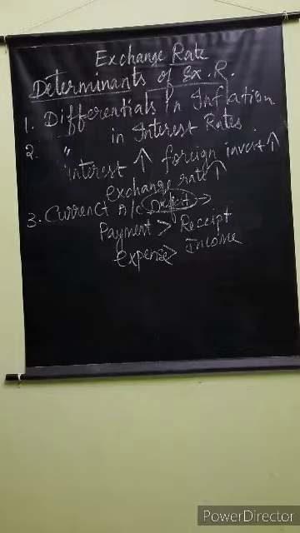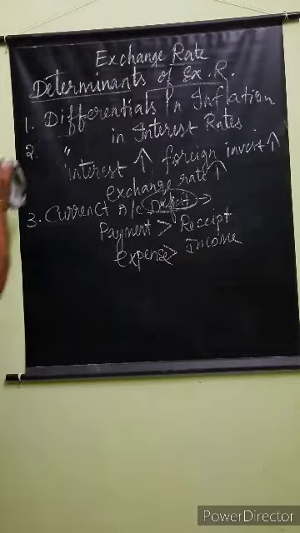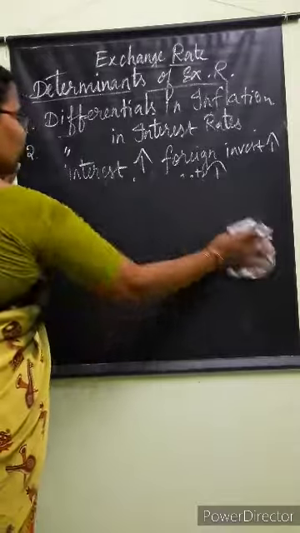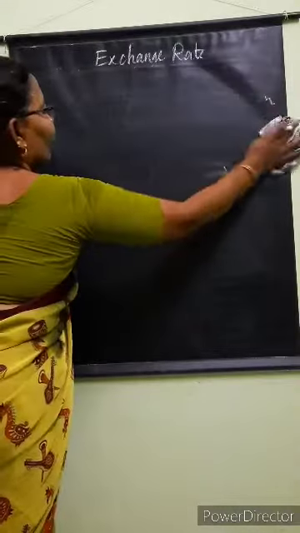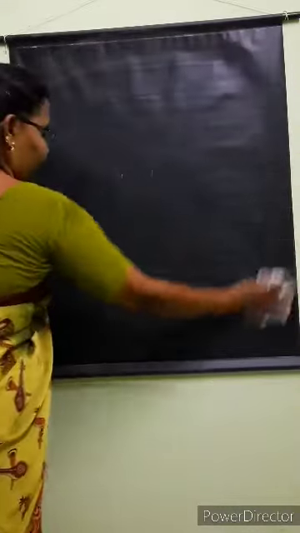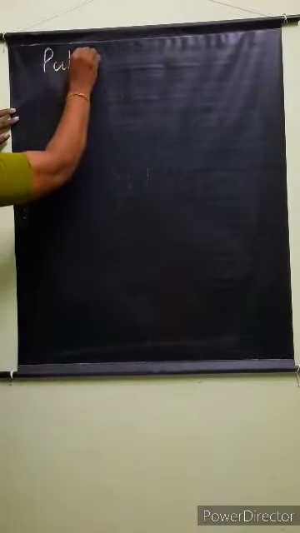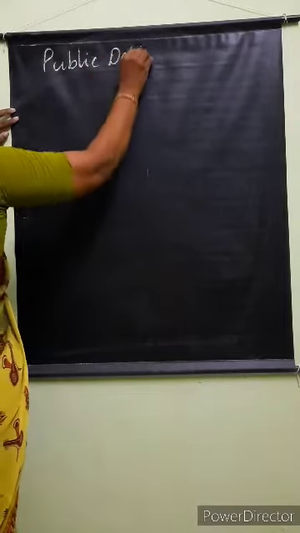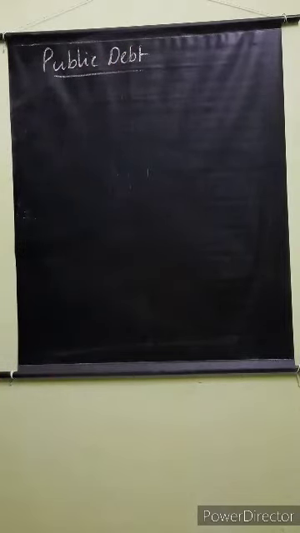And public debt. Public debt is nothing but the government borrowing. If the government borrowing is high, it will drive out the foreign investors, isn't it? If public debt is high, inflation will increase. As a result, exchange rate will be lower.